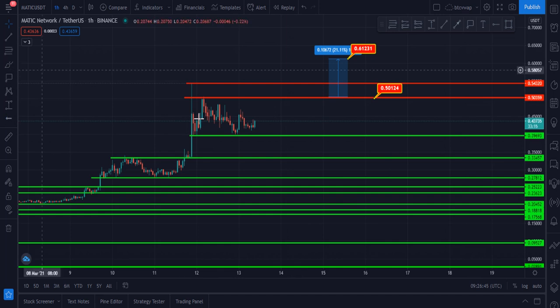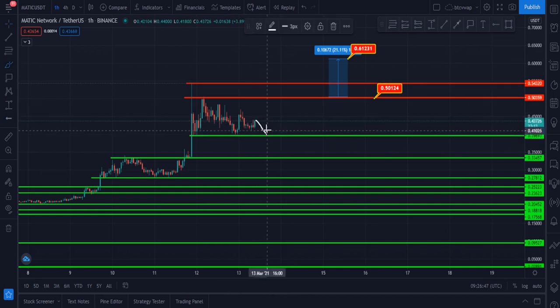Maybe it will go down to retest this support zone, which is at $0.40, and after that it will go up. It is currently at 0.437, and these are the targets.